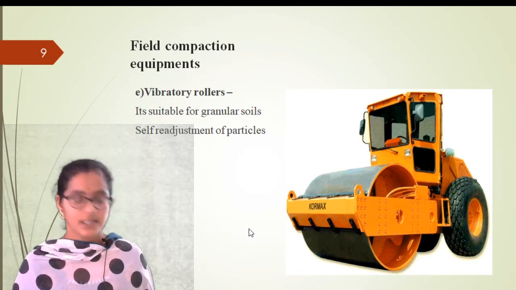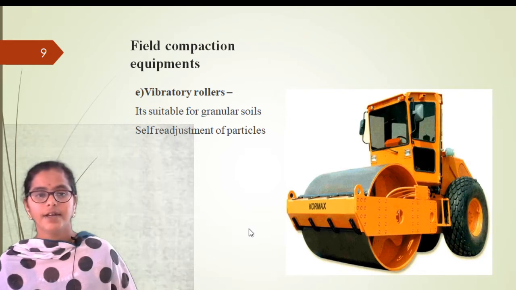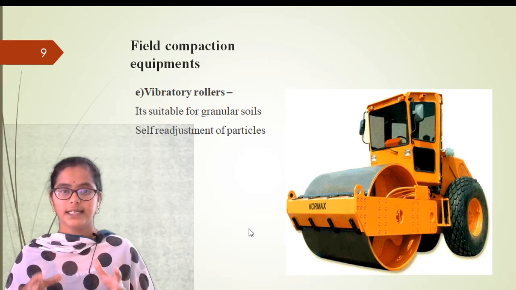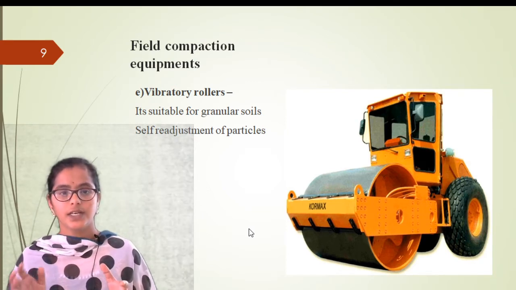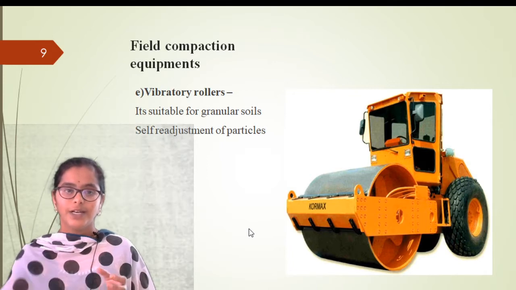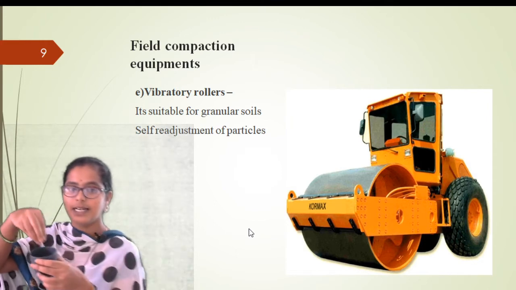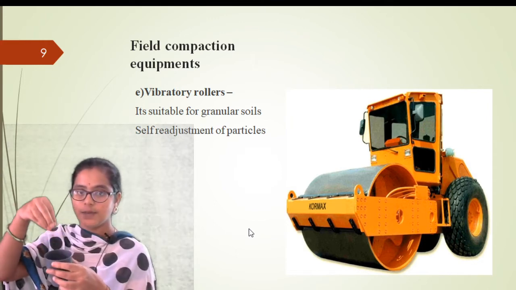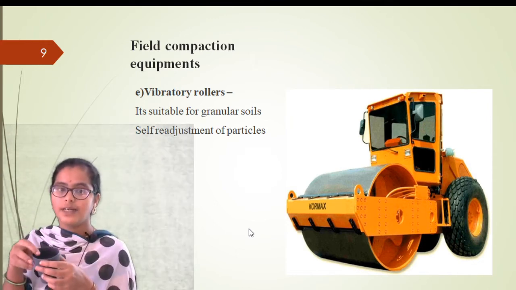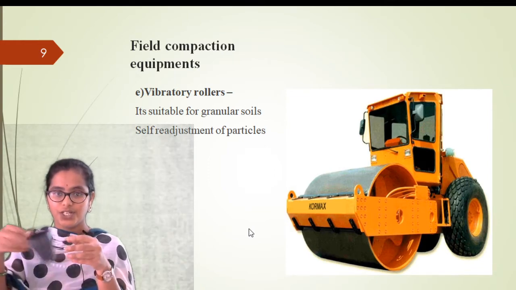Normally whenever we are filling a bag with raw rice, we freely pour some rice. After that we go for vibration.